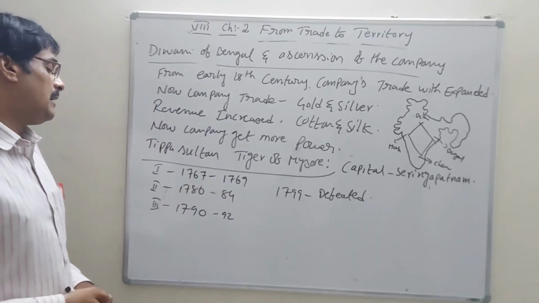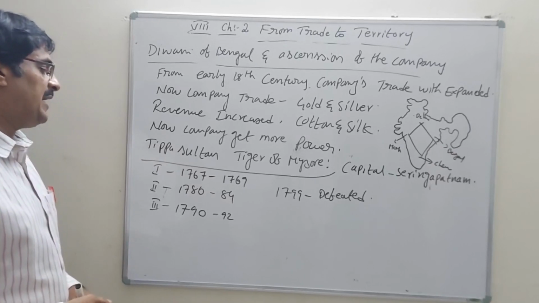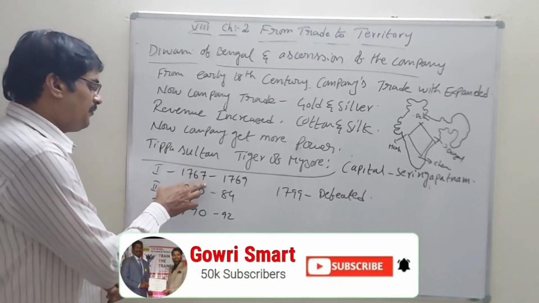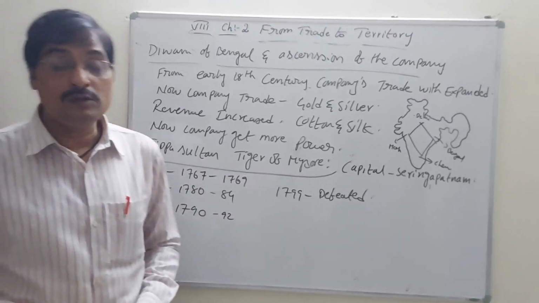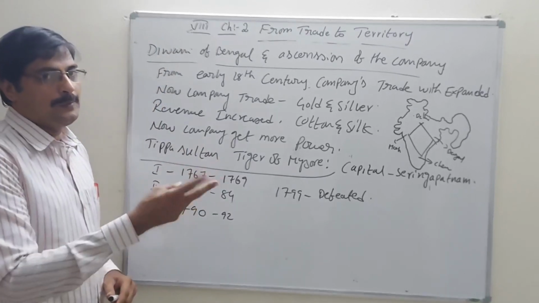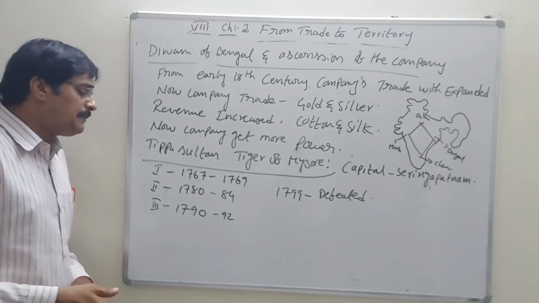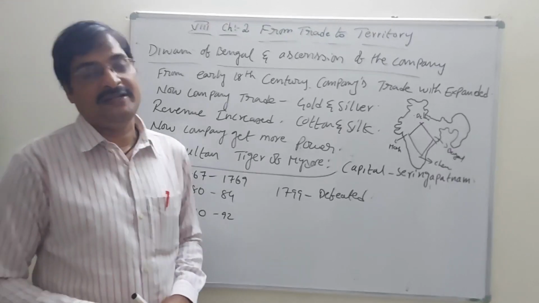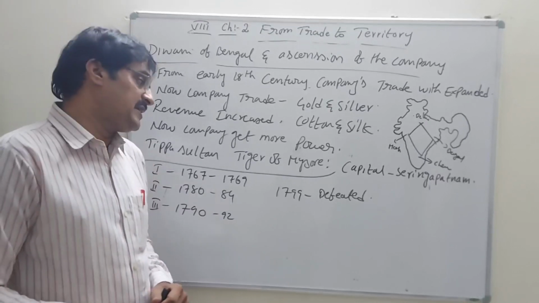The second war, 1782-84, the second Panipat War, between the East India Company and Tipu Sultan. In this war also Tipu Sultan got the victory.